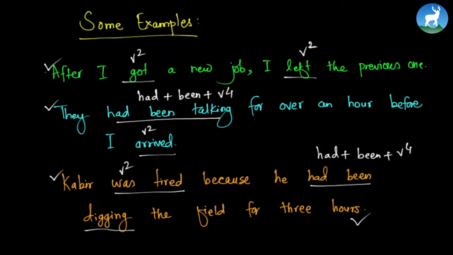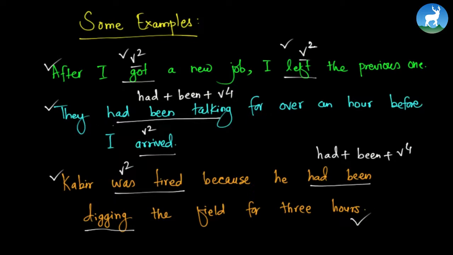Let's look at the first example. In the first example, what the example says is, after I got a new job, I left the previous one. So getting a new job and leaving the old one is happening in a simultaneous way, almost like in a parallel way. That's why we use V2, V2. As soon as I ate banana, I started eating apple, something like that, right? One incident gets completed and another incident starts. One action is complete and another action starts. In that kind of sentence, we use V2, V2.